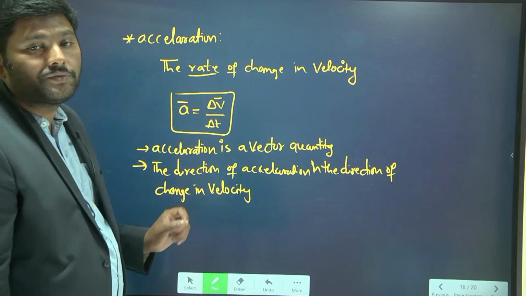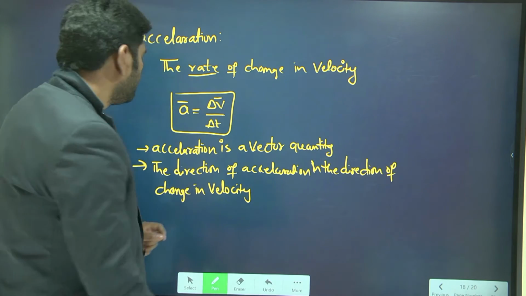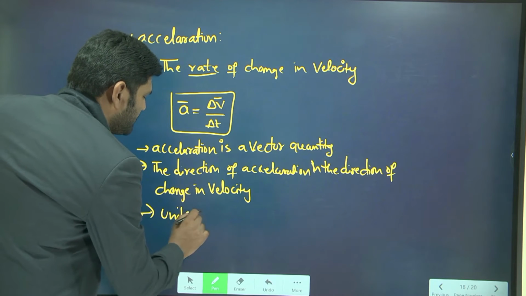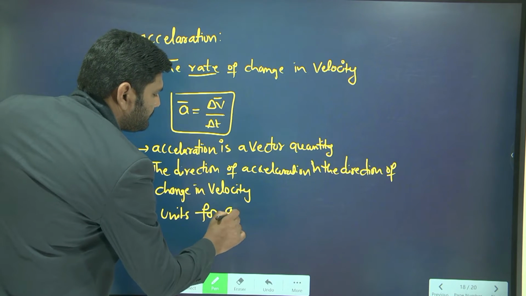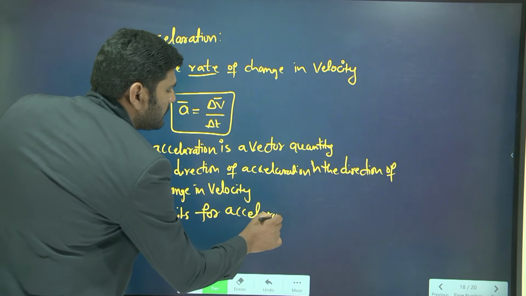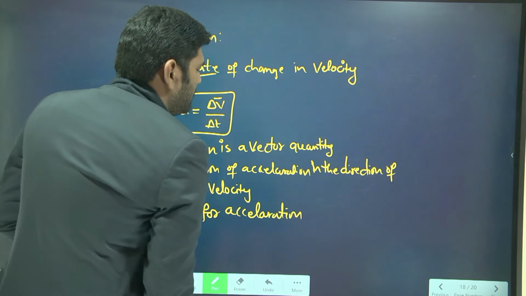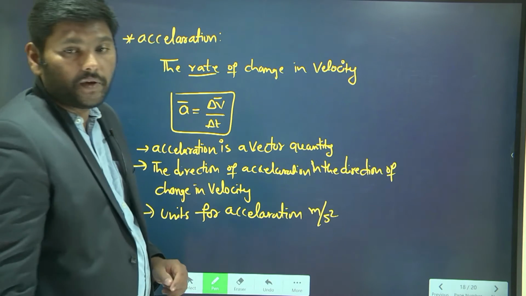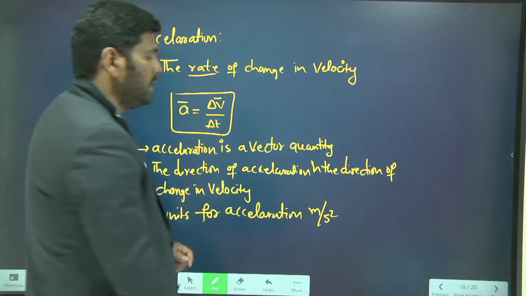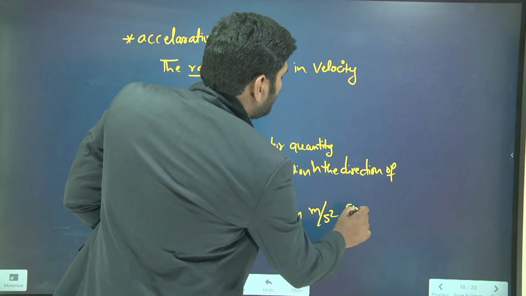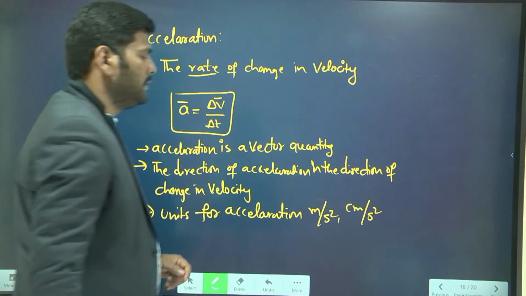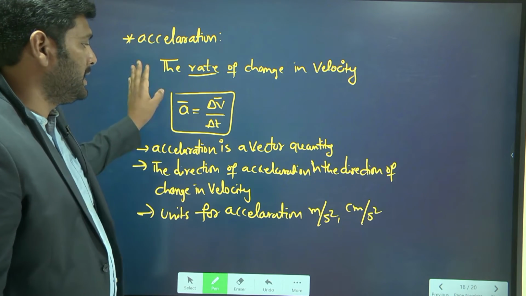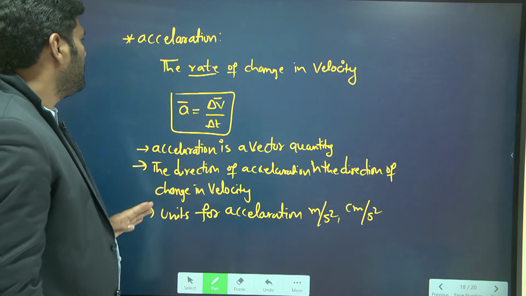And next, the units for acceleration. The unit for acceleration is meter per second square. We can even write centimeter per second square. This is how you can define the units, formula, and statement. So this is all about acceleration.